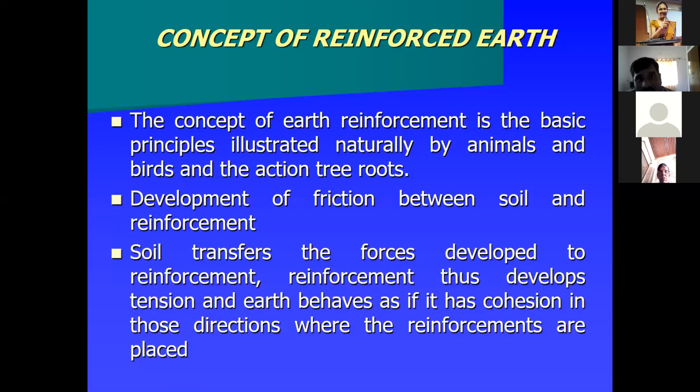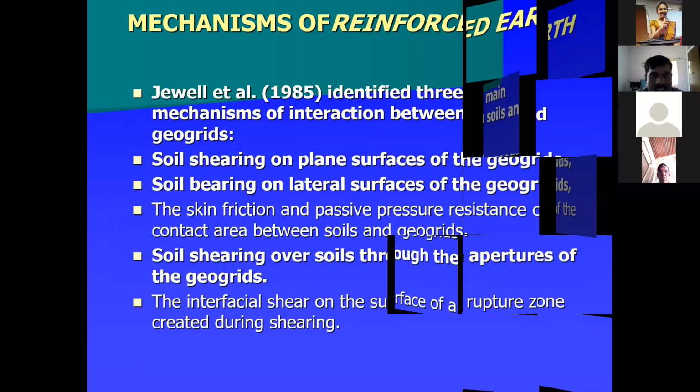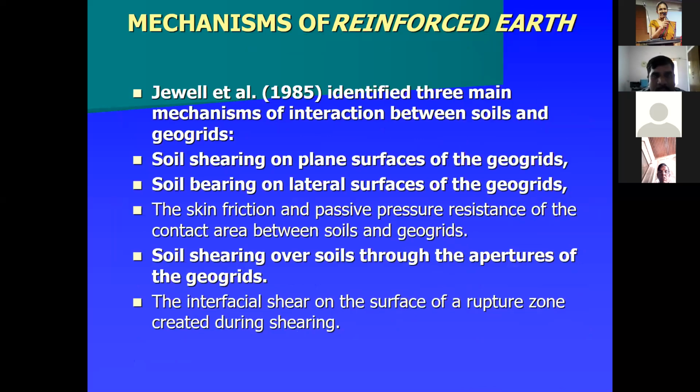What exactly is the mechanism of reinforced earth? In 1985, Jewell identified three main mechanisms of interaction between the soil and the geogrid. First, soil shearing on the plane surface of the geogrid. Second, soil bearing on the lateral surface of the geogrids, that is the skin friction and passive pressure resistance of the contact area between soil and geogrid. Third, soil shearing over the soil through the aperture of the geogrid. These are the three important mechanisms of interaction between the soil and the geogrid.